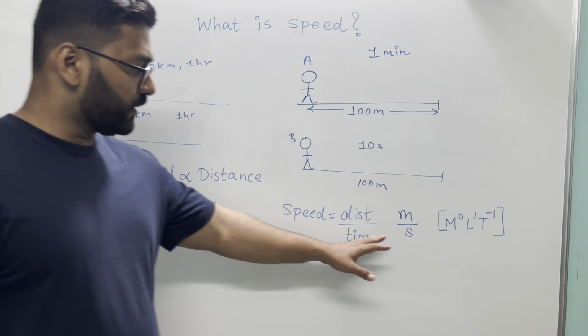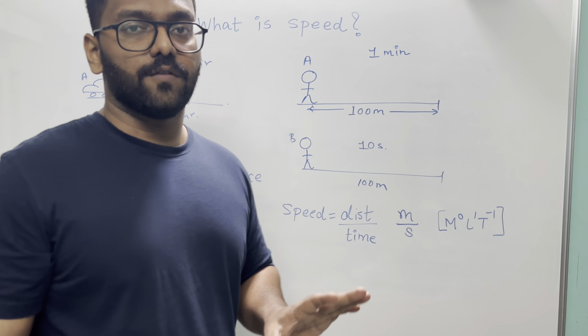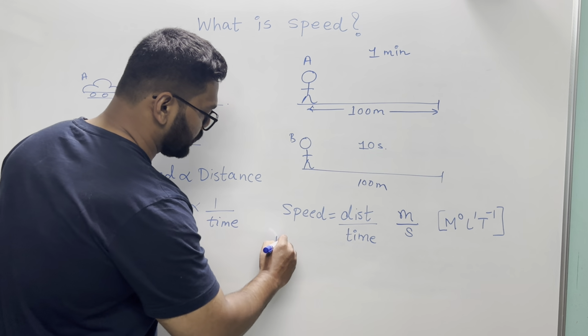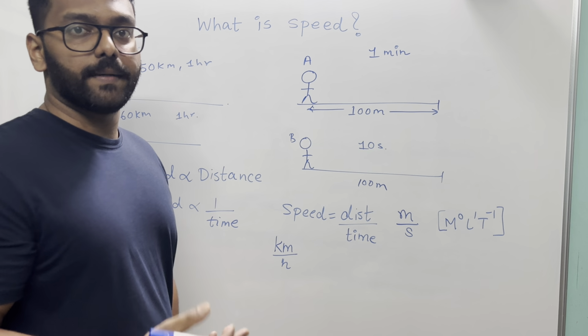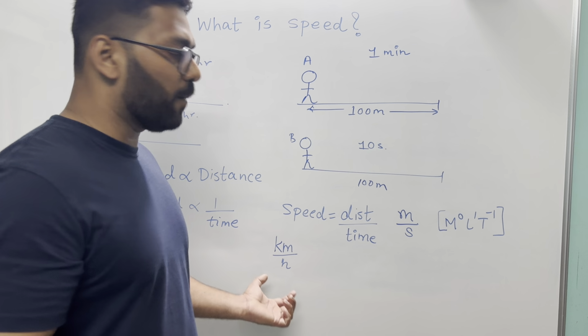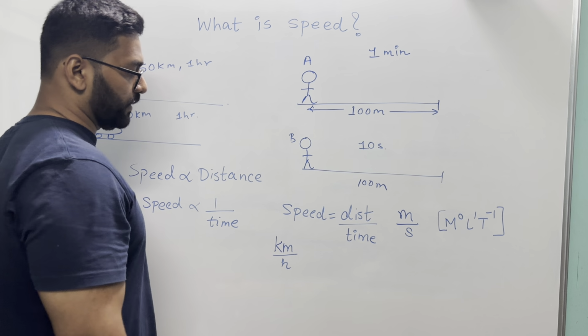There is another unit apart from this SI unit which is commonly used and you will hear it more often, that is kilometer per hour. This is most commonly used in the speedometers of cars. You have kilometer per hour, right? Okay, so this is in kilometer per hour.